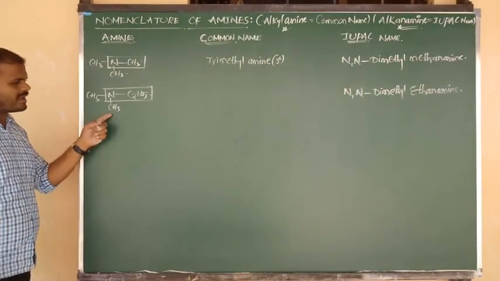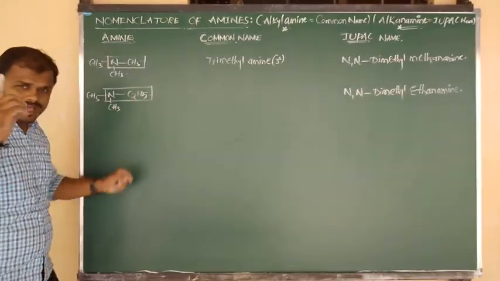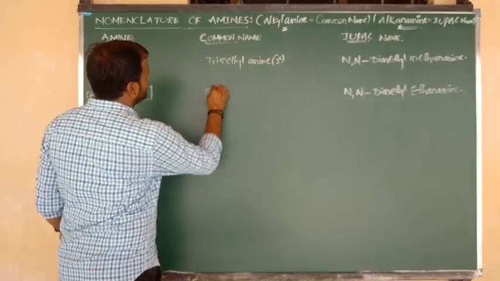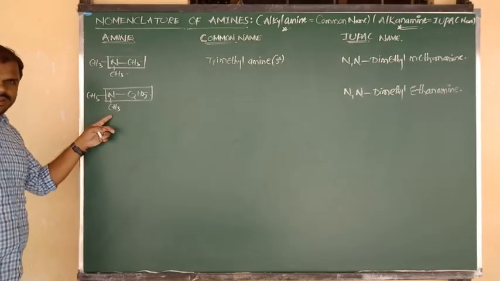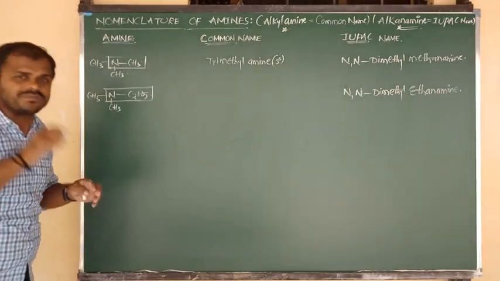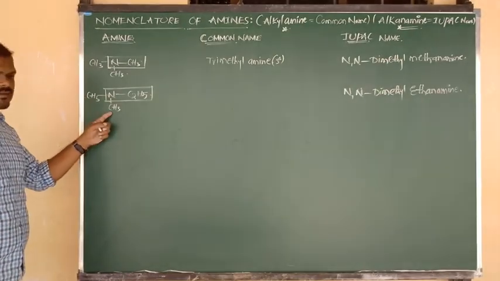Common name: methyl, methyl, dimethyl, and this is ethyl. As per alphabetical order we have to follow that, but before alphabetical order, here 2 substituents are there, and we have to write the one with more substituents first.